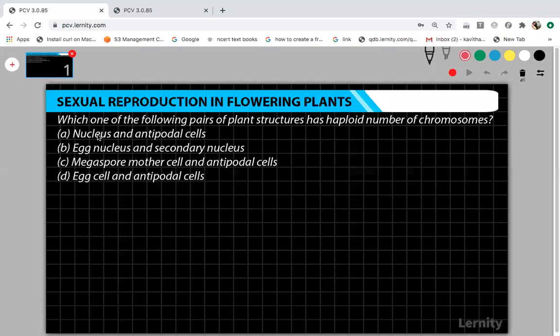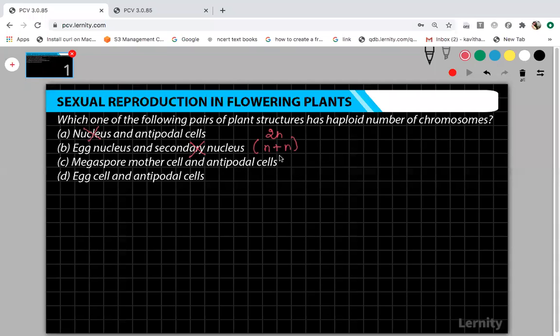Okay, fine, listen. The nucleus and antipodal cells. Antipodal cells are haploid. Nucleus, generally it is said to be diploid. It is not given nucleus of what? And then the second one, egg nucleus and secondary nucleus. Egg nucleus will be haploid, but secondary nucleus is not a haploid structure. Secondary nucleus is actually a combination of 2 polar nuclei. 2 polar nuclei combined together to form a diploid nucleus, right? So it is not haploid. In the second option, this is not haploid.